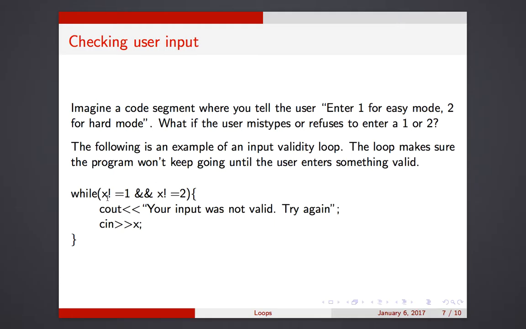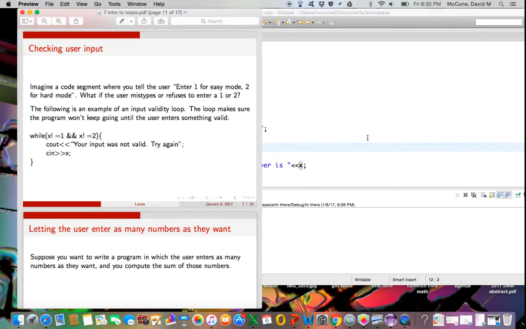So if you want either a 1 or a 2, the invalid things are the not of that. So we discussed this in the last video, right? If you want to not an or statement, it becomes an and. So if x is the variable with value 1 or 2, as long as x is not equal to 1, and also x is not equal to 2, so x is a 7 or it's a 10 or something, you tell the user, that's not what I wanted, a 1 or a 2, you try again. And then force them to eventually type a 1 or a 2.